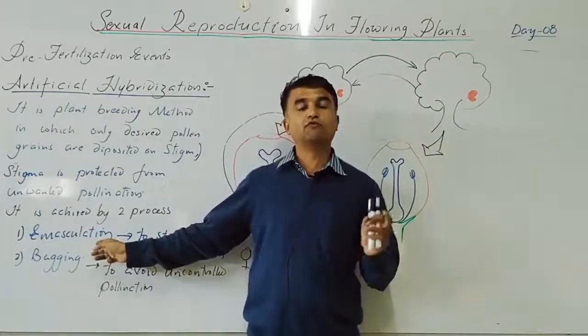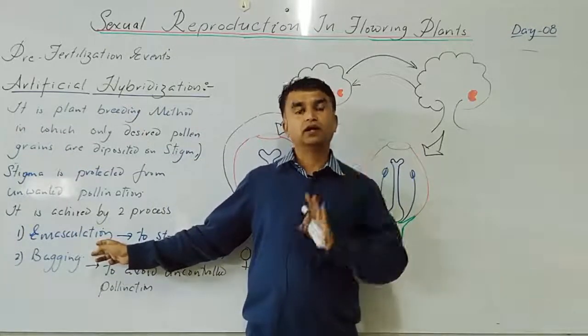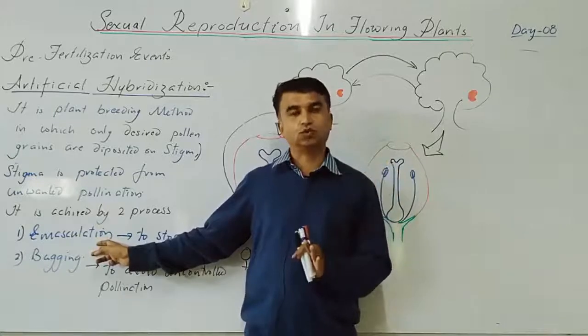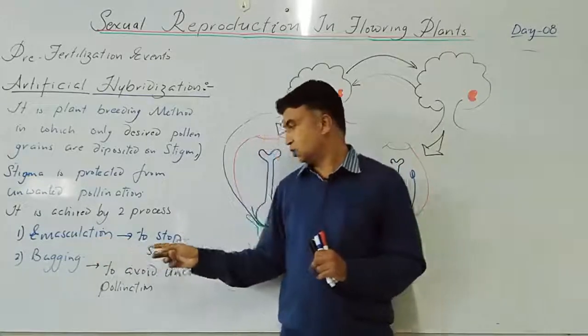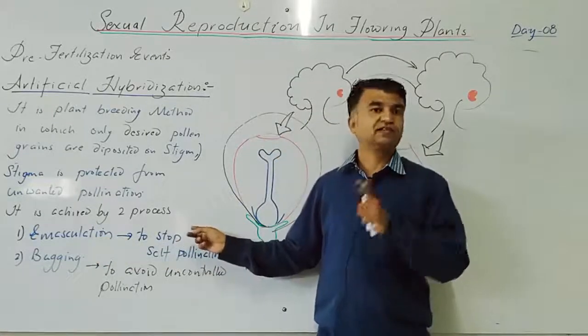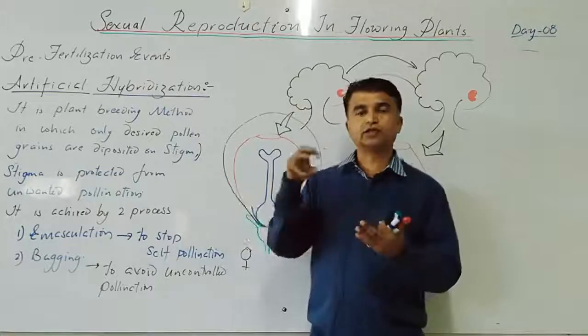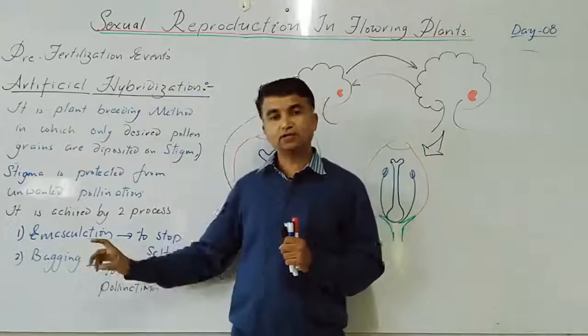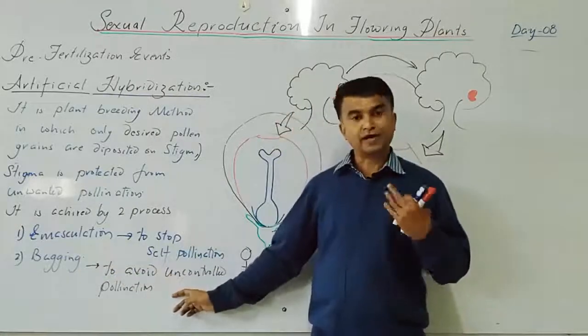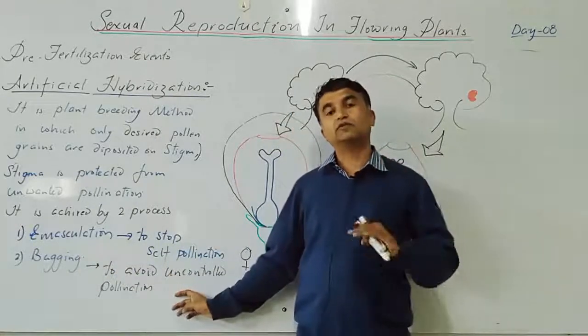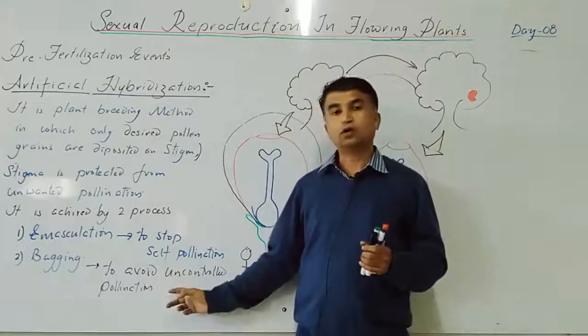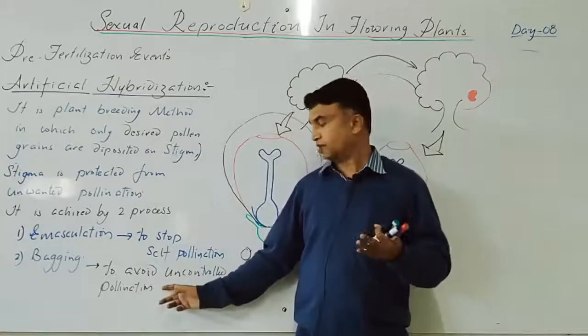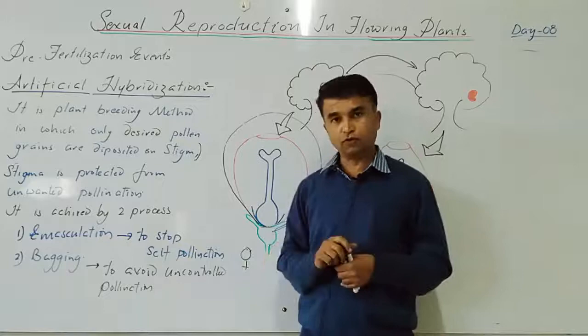Emasculation means the removal of the anther in the bud condition only, before the dehiscence, by using the forceps, to control self pollination. One objective fulfilled. Second one, bagging means the emasculated flower is covered with a thin polythene paper to avoid uncontrolled pollination. Now both objectives are fulfilled.